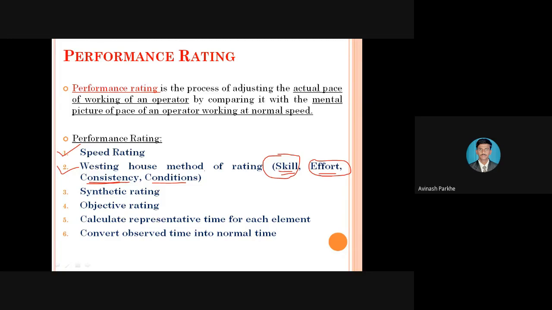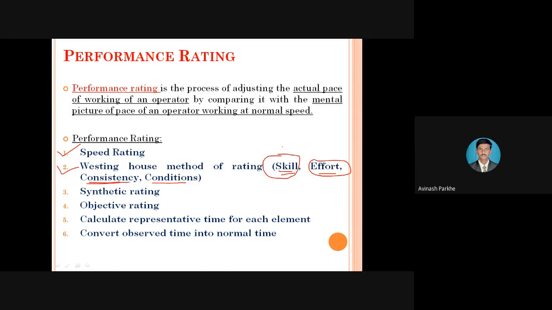Therefore, in that case, you have to take all the safety devices, whatever is required, and you have to increase the performance of that particular worker. Therefore, whenever we are working in any heat regions where the temperature is more, maybe near about 40 degrees, 45 degrees Celsius, 50 degrees Celsius, sometimes a very high temperature is there, near about 800 or 1000 degrees Celsius in case of casting operations. So at that time, according to the conditions in which the operators are working, the rating will be given to that particular operator.